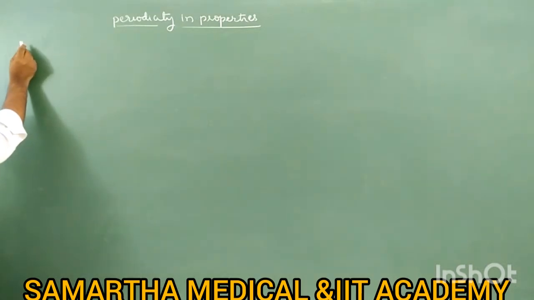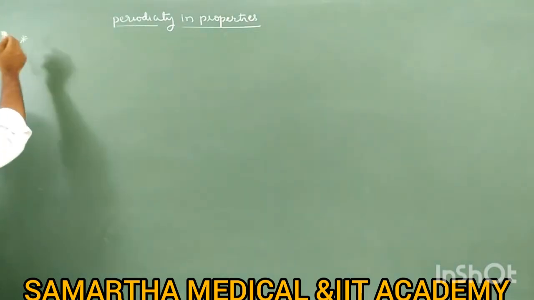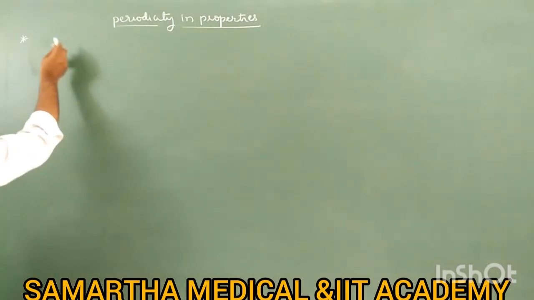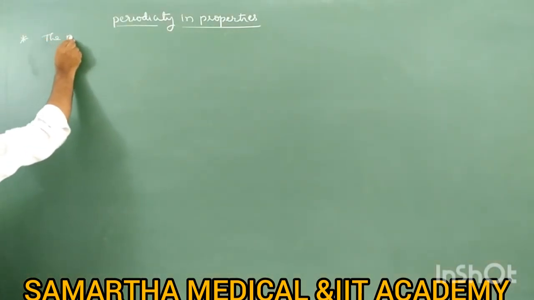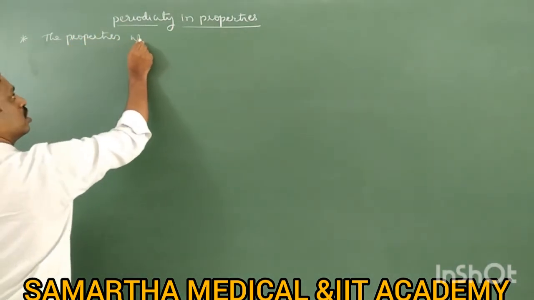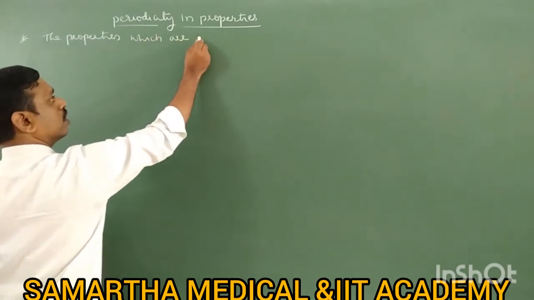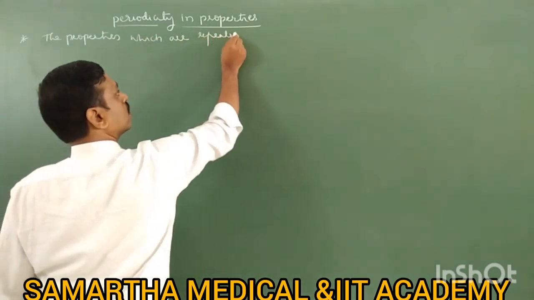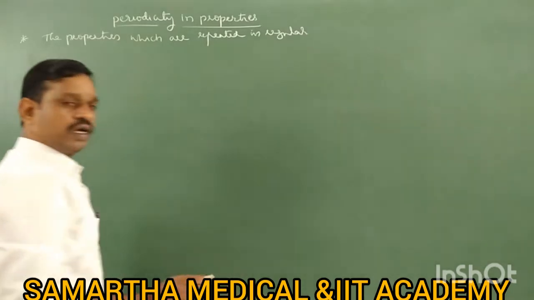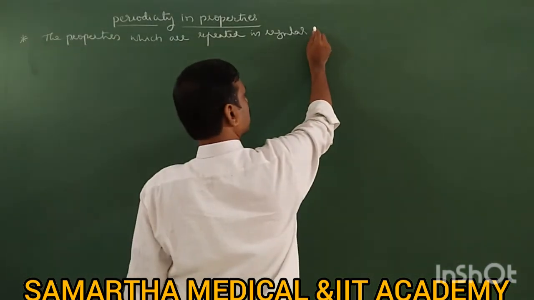So the definition of periodicity in properties: the properties which are repeated in regular intervals of atomic numbers. What is the meaning of this? So first take the definition. The properties which are repeated in regular intervals of atomic number.